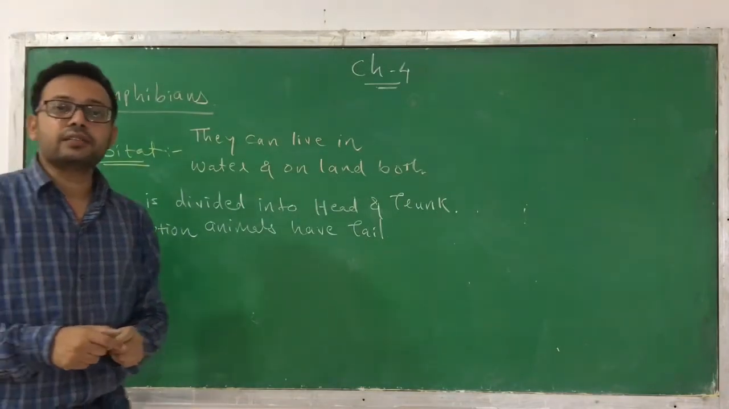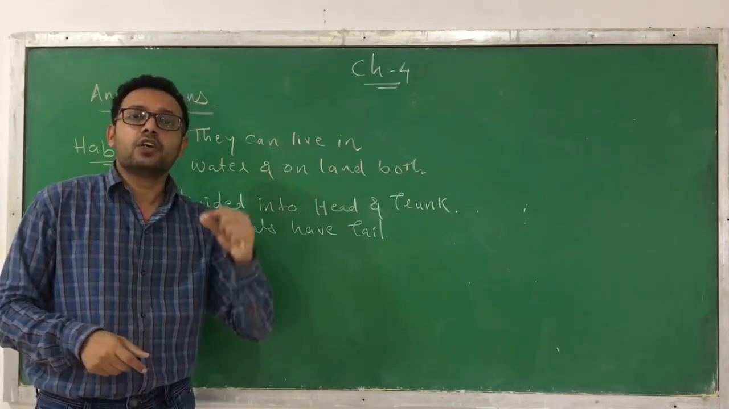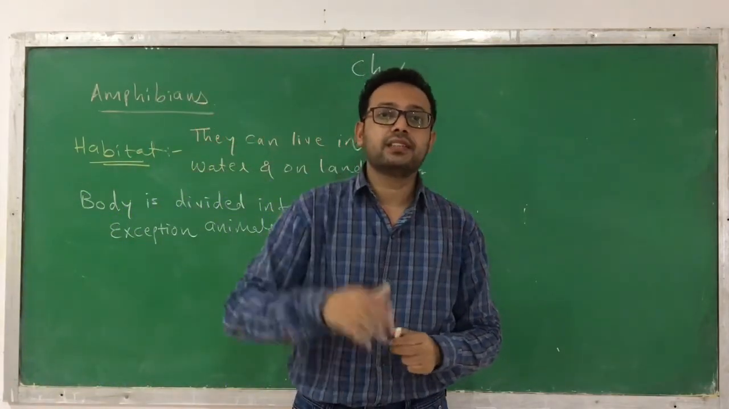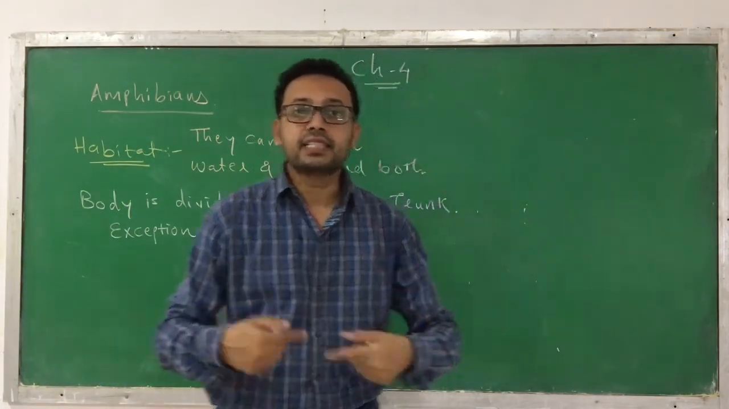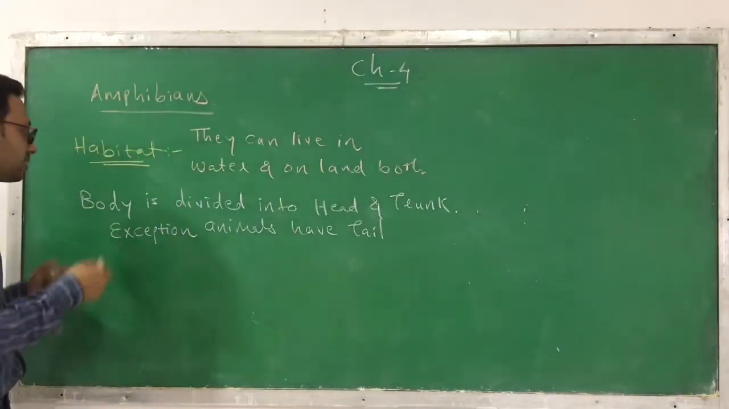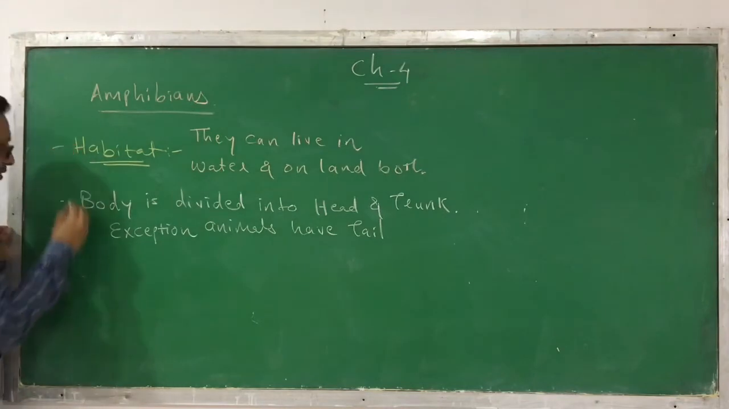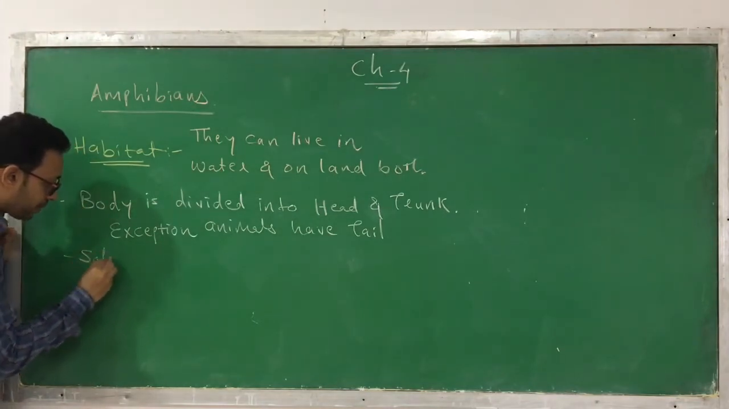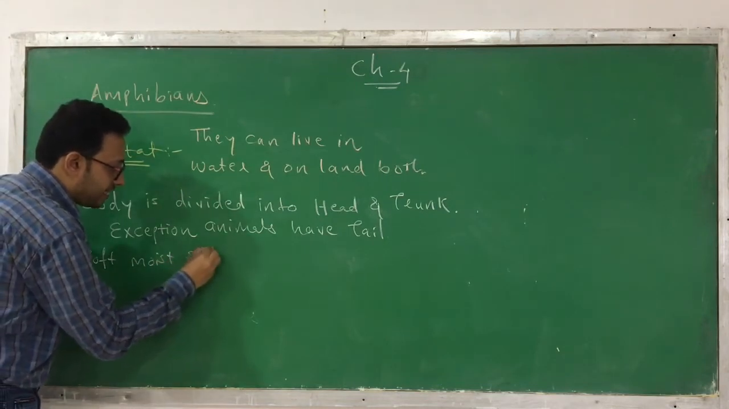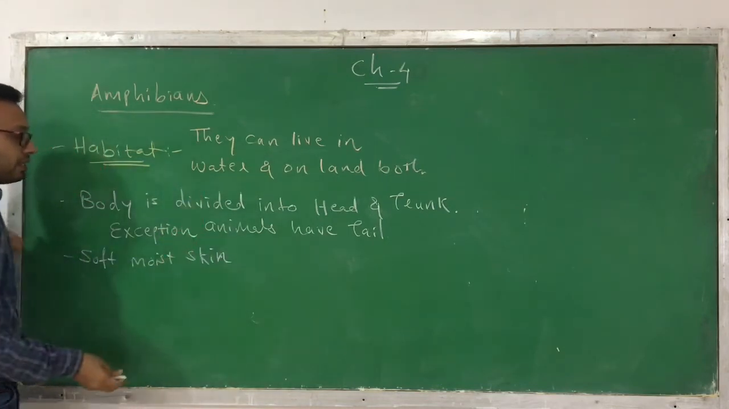Now, as you know, they can live on both land and water, so they don't have scales, okay? But instead of that, they have soft, moist skin. This is the characteristic. What kind of skin do they have? Soft, moist skin is present, okay?